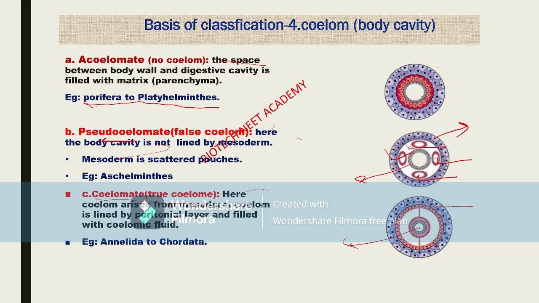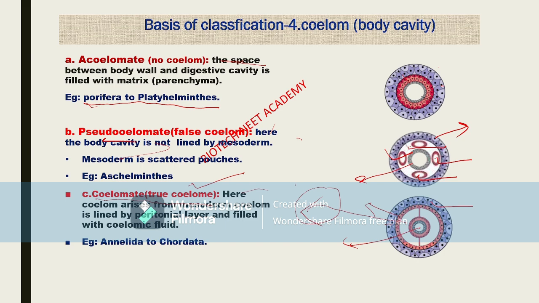Okay, here between these two, what is it? This is the space, right? This space is there between these two. This space is nothing but the coelom or true body cavity. So the true body cavity is there. It is lined by, you can see, the red color. This red color lining is around the gut wall as well as the body wall from the inner side.